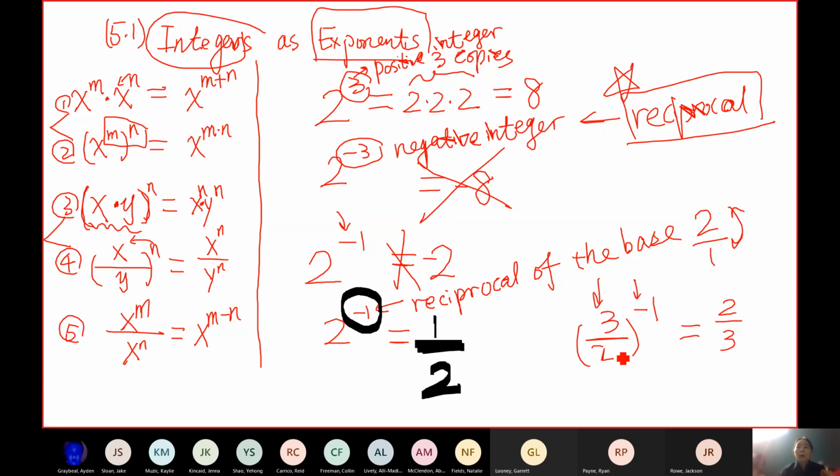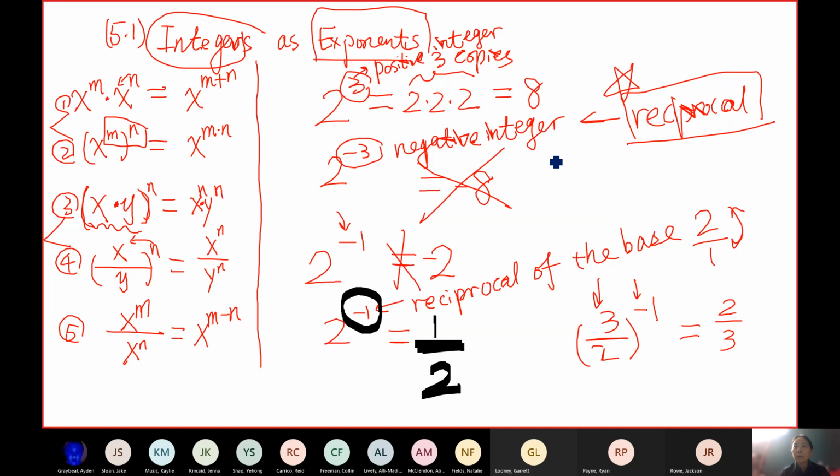Okay. All right, now we can talk about 2 to negative 3. 2 to negative 3 just means you've got to do 2 steps. 2 to negative 3 means you are going to get the reciprocal of 2 to the third.